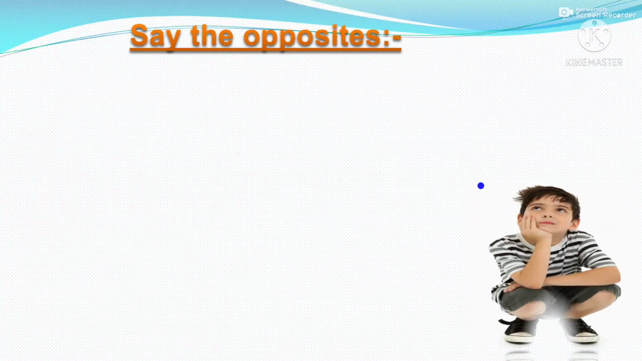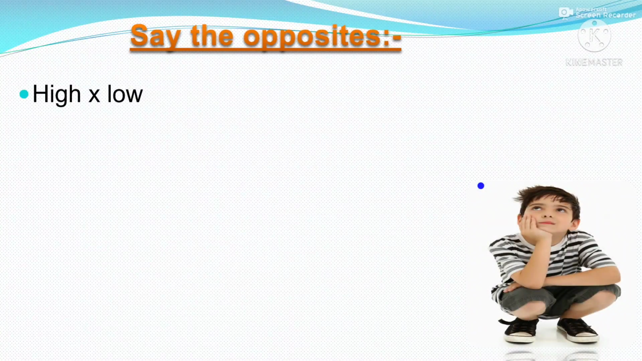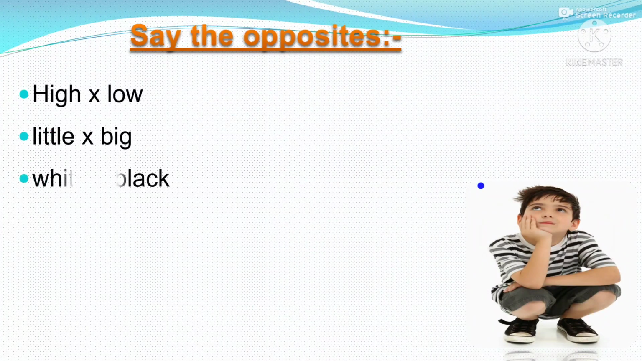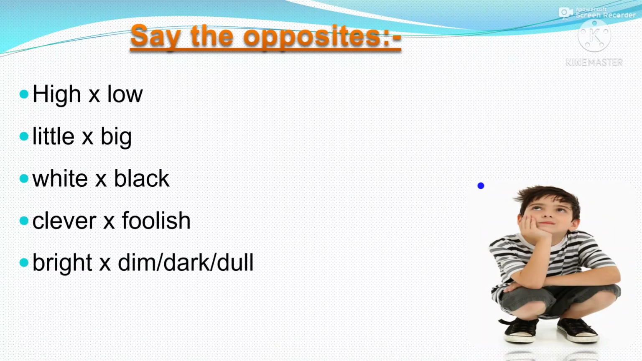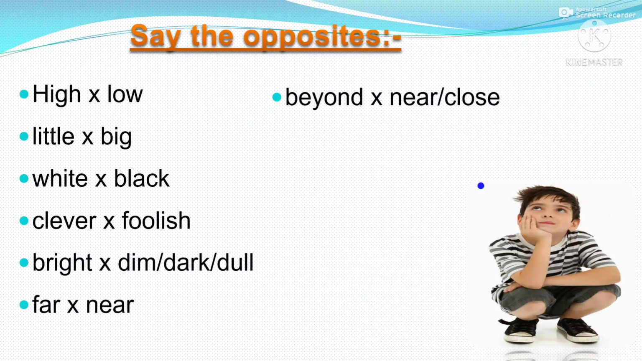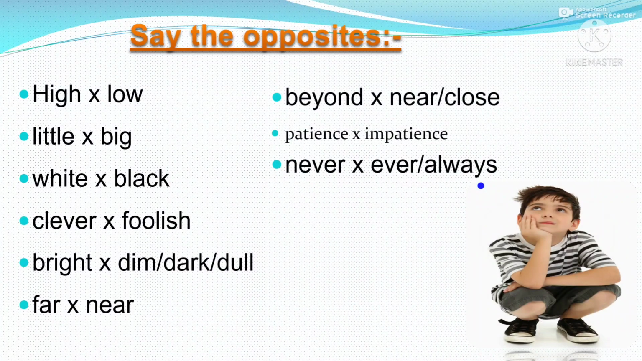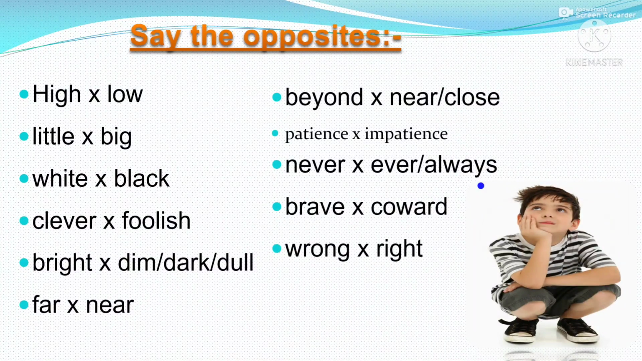Then we will see some opposite words. Those are called antonyms. High, low, little, big, white, black, clever, foolish, bright, dim or dark or dull, far, near, beyond, near or close, patience, impatience, never, ever or always, brave, coward, wrong, right, special, ordinary.